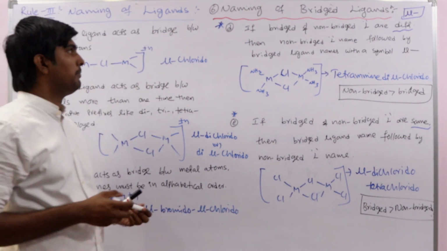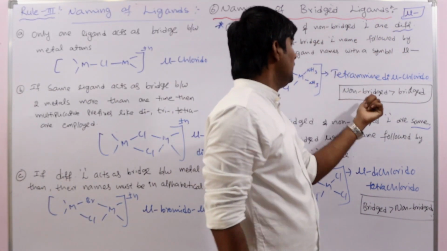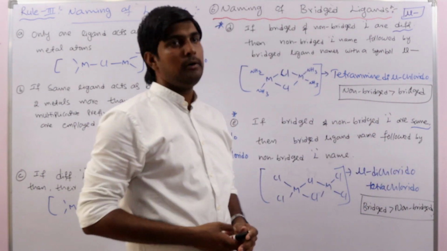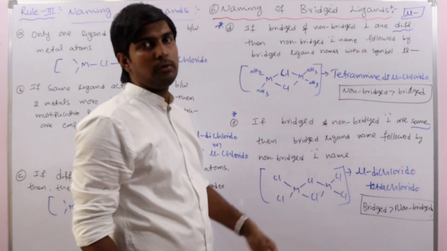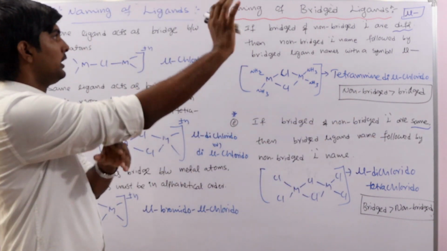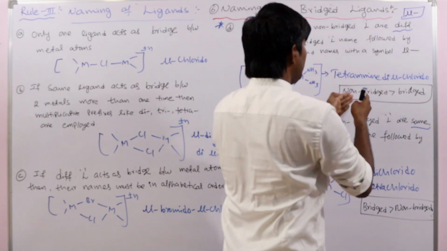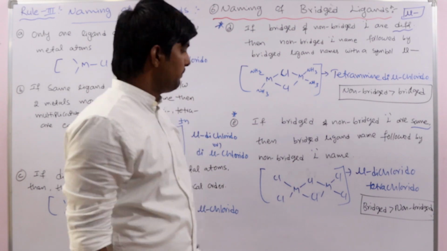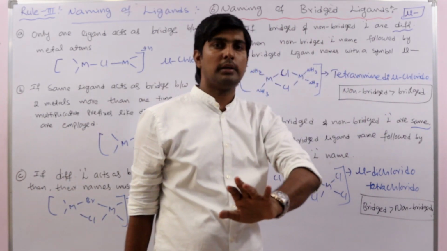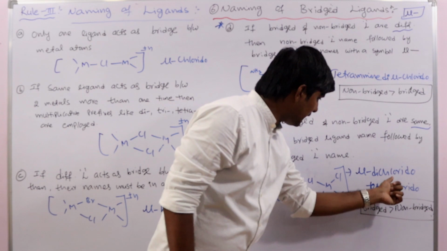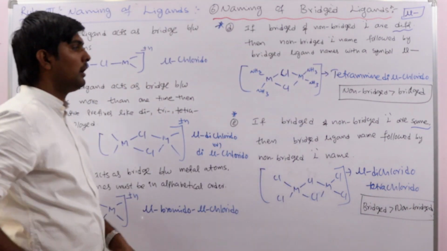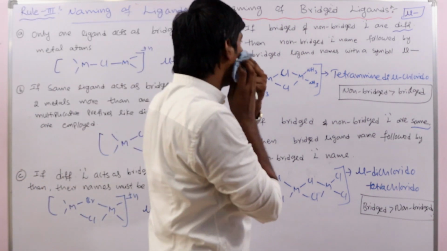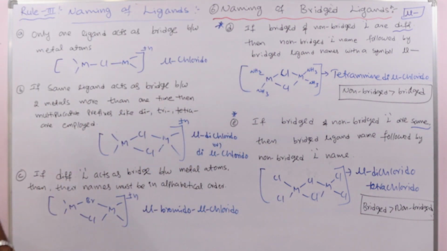Okay, so very important. If both are different, non-bridged first. If both are same, bridged first. Remember any one rule, then another rule we can remember easily. If bridged and non-bridged are different, non-bridged will get more priority, means its name first and then the bridged ligand. If bridged and non-bridged both are same, first we write the bridged ligand name and then we write the non-bridged ligand names. Okay, so this is about the naming of bridged ligands, very important.